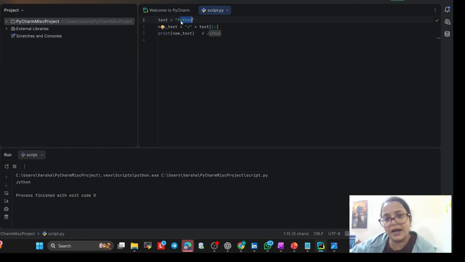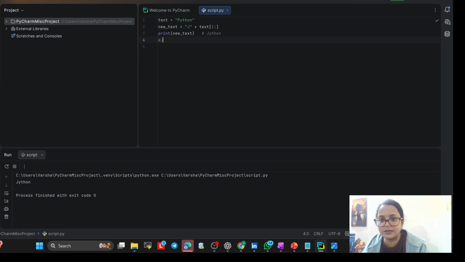And now what I am printing is new text. I'm not replacing, I'm printing. P, y, okay, and before y I want to add j. One colon nothing means everything will come, so ython it will consider. In new text it will give this value j, because I'm adding j.